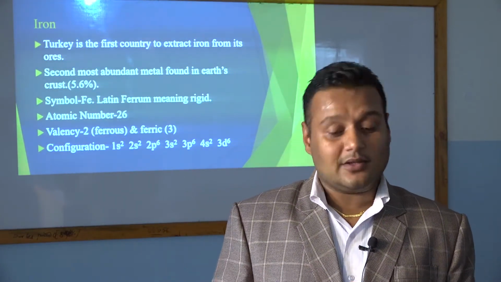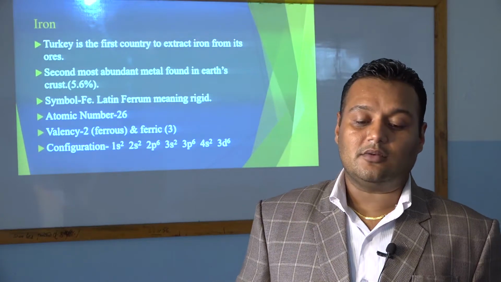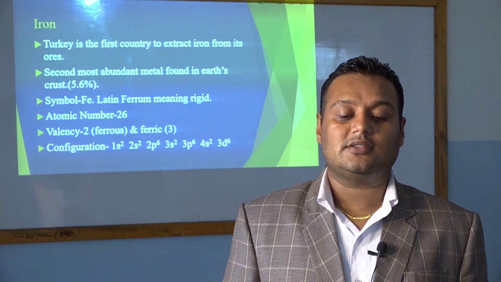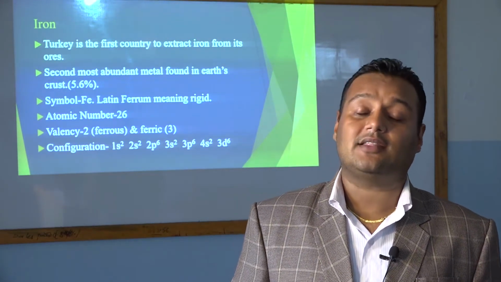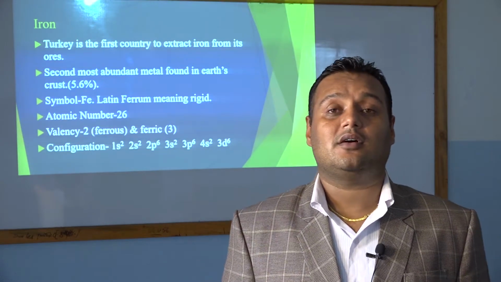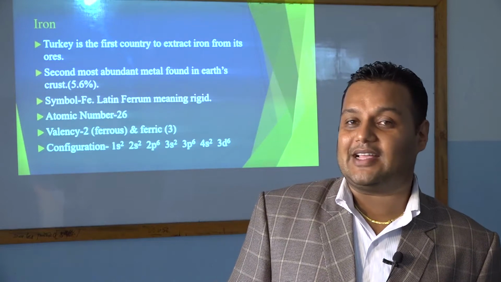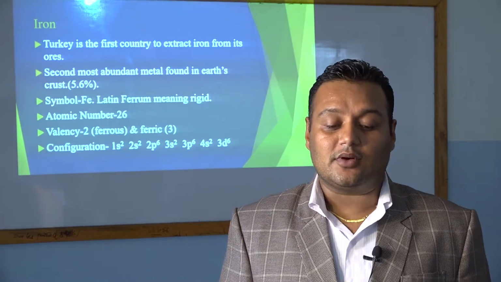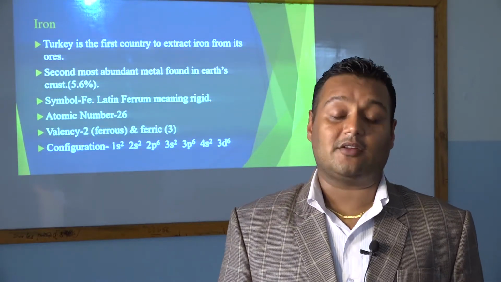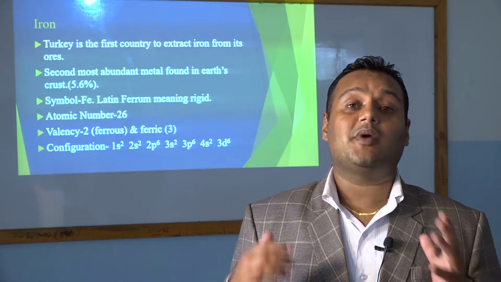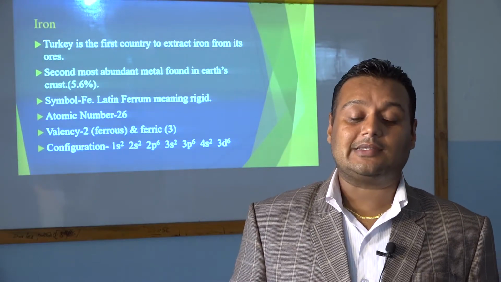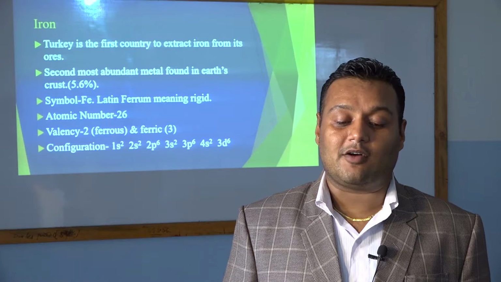We will read in the next topic also. Now Turkey is the first country to extract iron. I think it is around 1500 or 2000 BC, and from that time the Iron Age has started. Another thing about iron you may know is that it is the second most abundant metal found in the earth's crust.